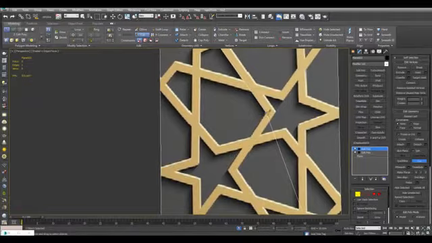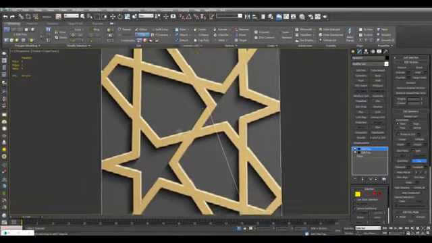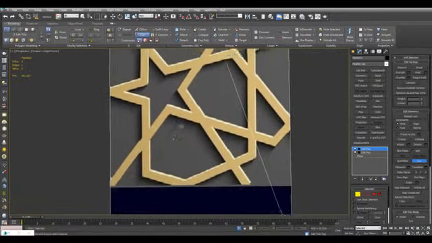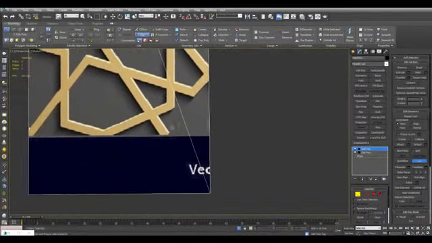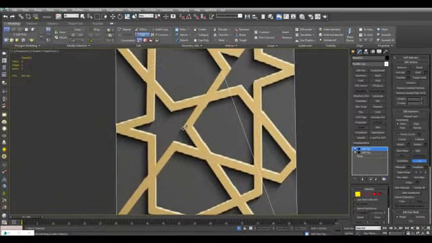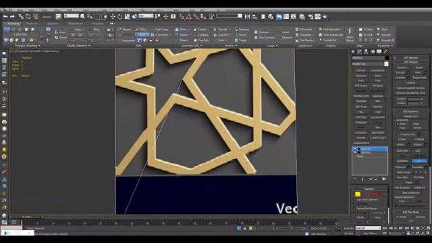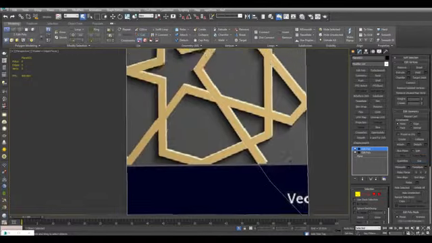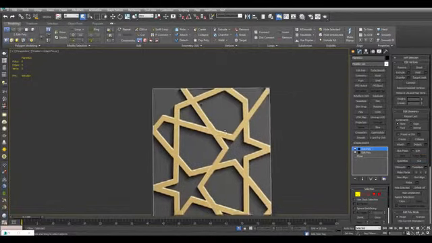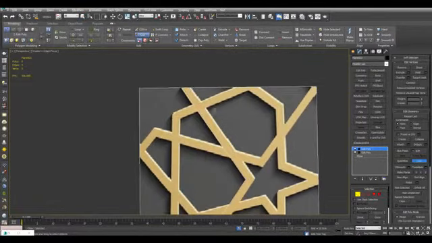What you can also do is hold the I button on your keyboard, and Max will always have your cursor centralized here. But I'll just use the middle mouse button method and simply cut through here. Alright, and now I'll return back here and do the same for the other side here.